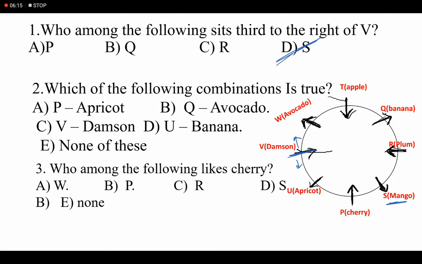P apricot, no. U is apricot. Q avocado, Q is not avocado. W is avocado. V damson. Yes, answer is option C. Which of the following likes cherry? P likes cherry. Answer is option B.